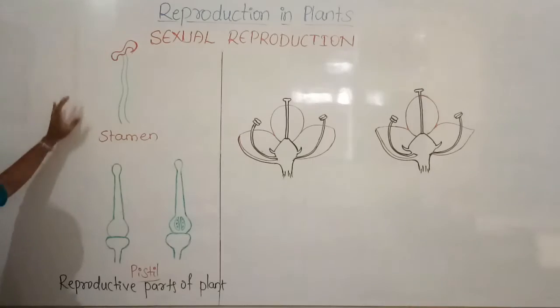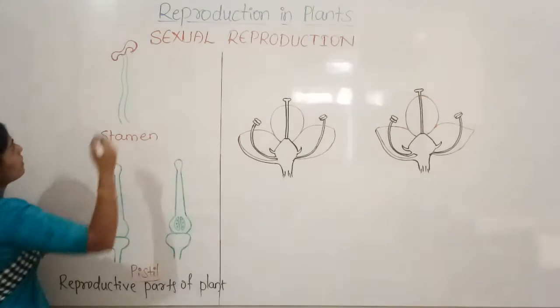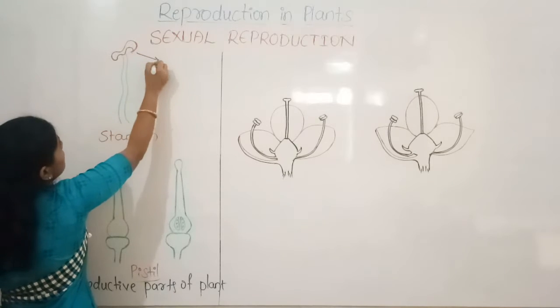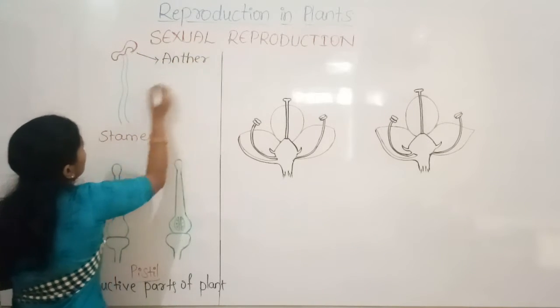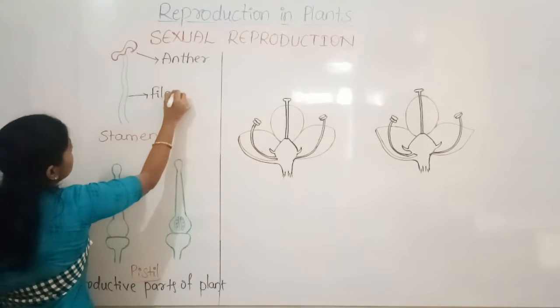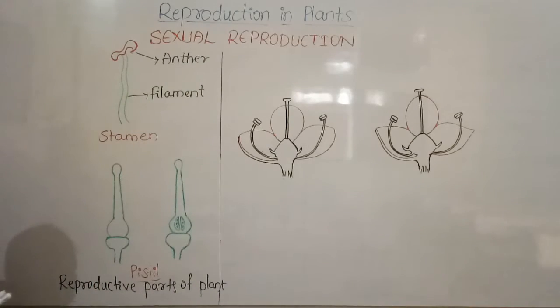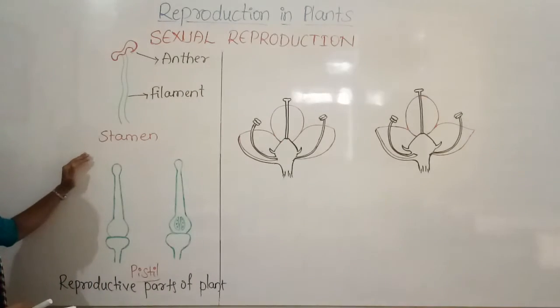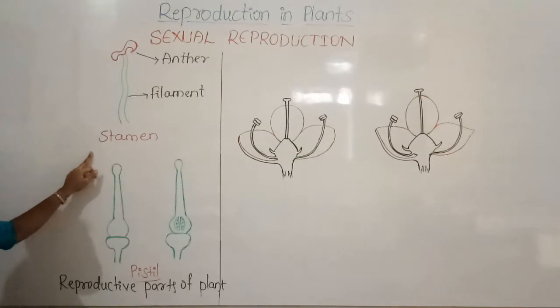And the stamen has different parts. This is the anther and this is the filament. Anther and filament. This stamen, we know, is the male reproductive part of the plant.